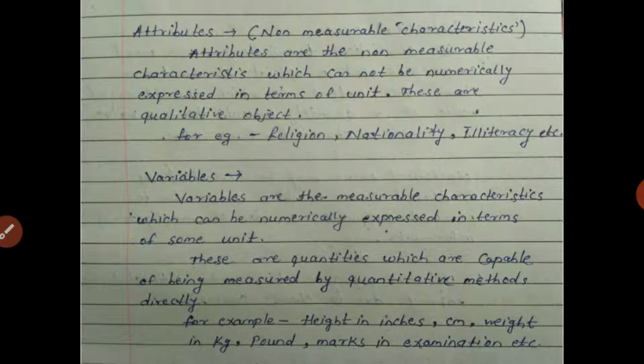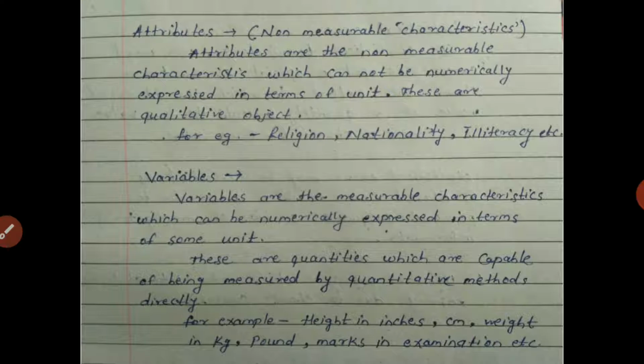So this is about attributes. Then variables are the measurable characteristics which can be numerically expressed in terms of some unit. Attributes cannot be expressed in terms of unit, and variables can be expressed in terms of unit. So these are quantities which are capable of being measured by quantitative methods directly.